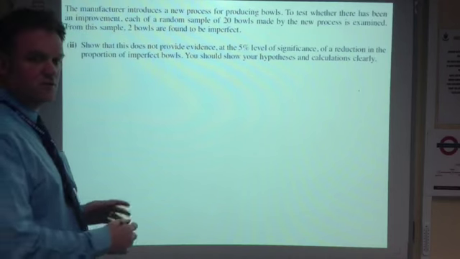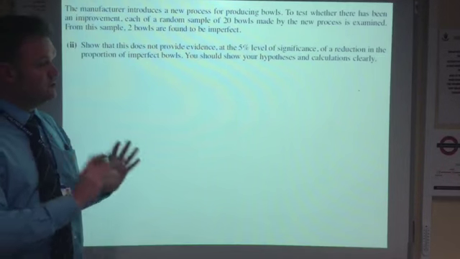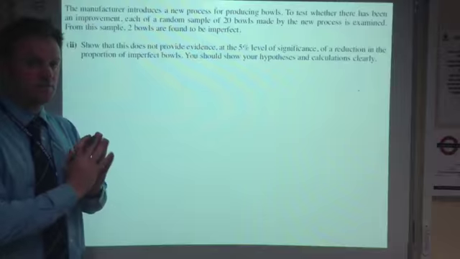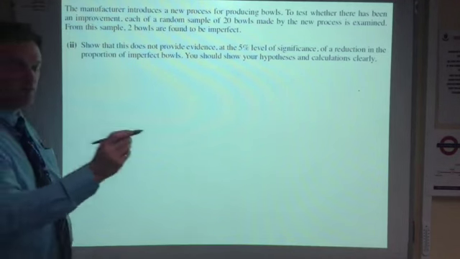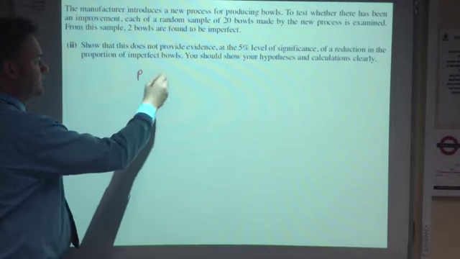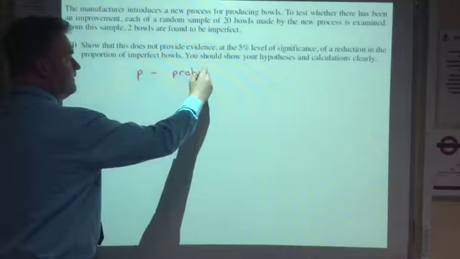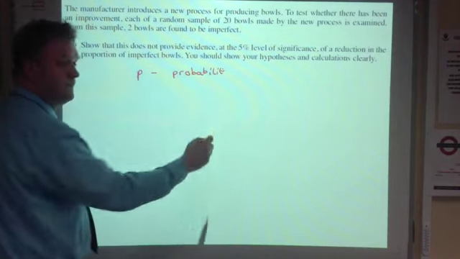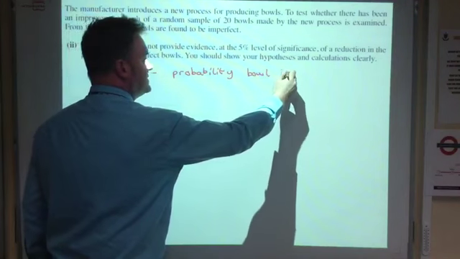Second part of the question, the main part of the question, hypothesis testing. You should be aware of your hypothesis template that we have from our class notes. First things first, let's define the probability P, probability bowl is imperfect.